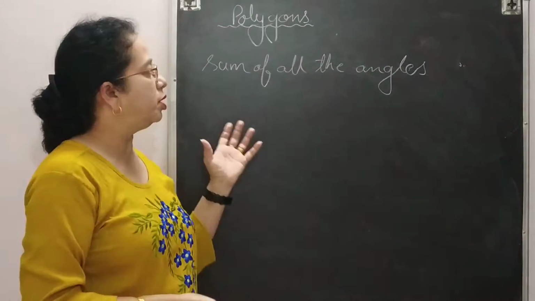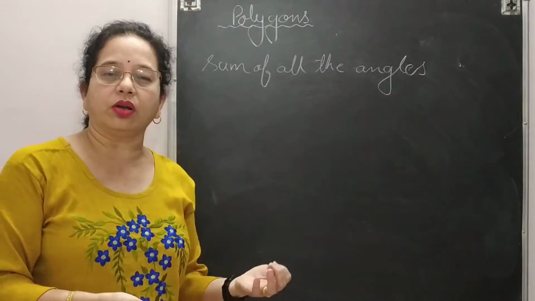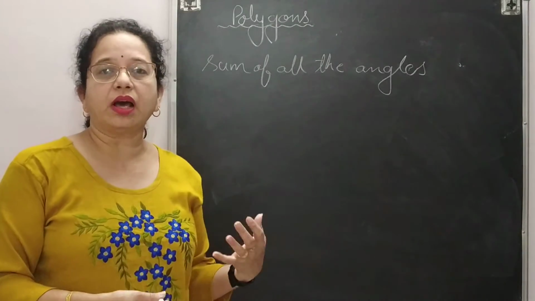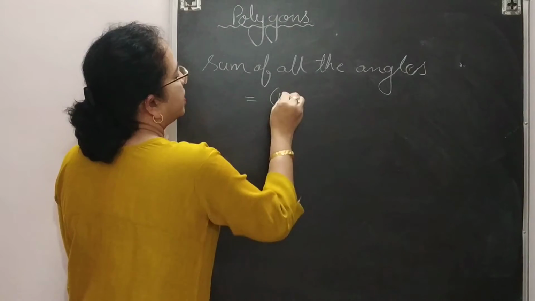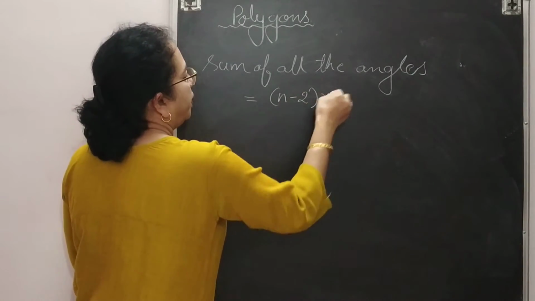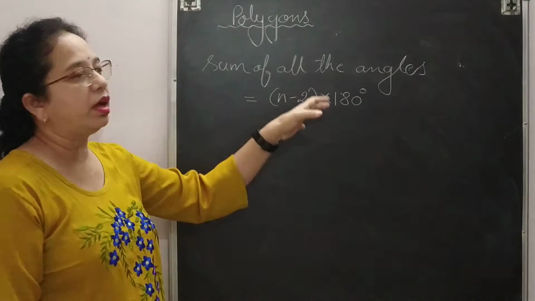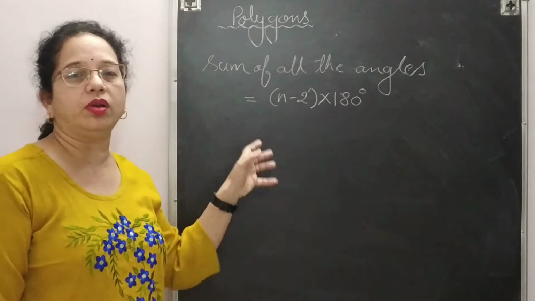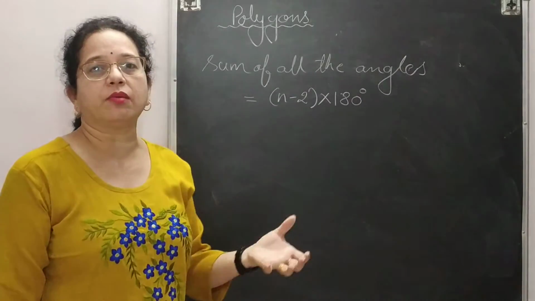Can you tell me what will be the sum of all the angles of a pentagon, of a hexagon, of an octagon? So again, to make our work easier, we have a formula, and the formula is n minus 2 into 180 degree. So we can find out sum of all the angles in a given polygon. Polygon means again based upon the number of sides. So here also n means number of sides.